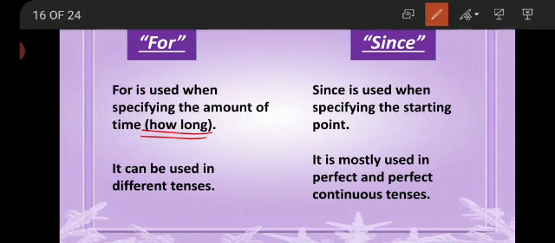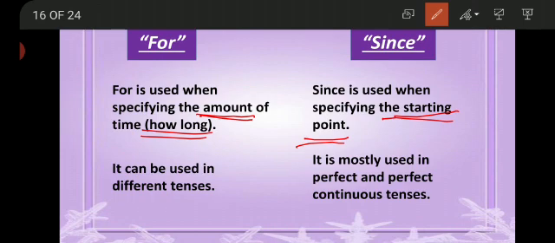Since is used when specifying the starting point, when the action started. So for is used for specifying the amount of time, the length of the action, and since is used for specifying the starting point of the action.